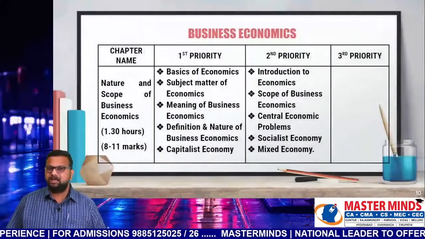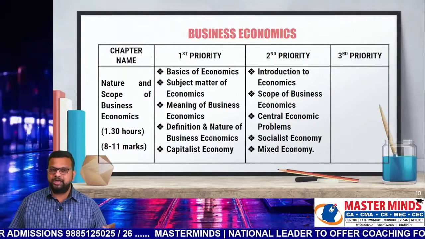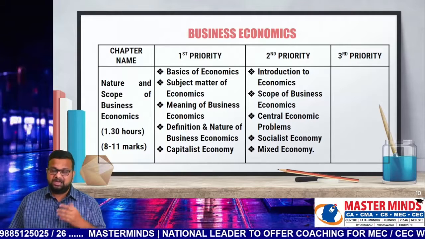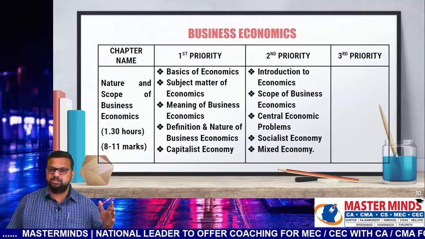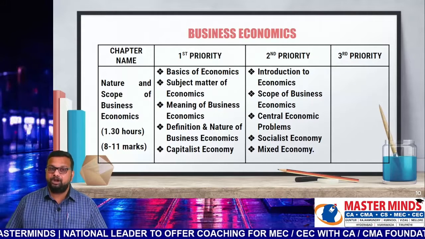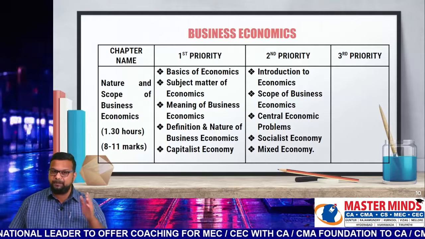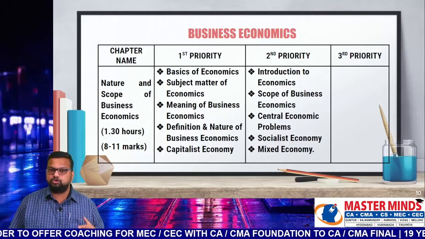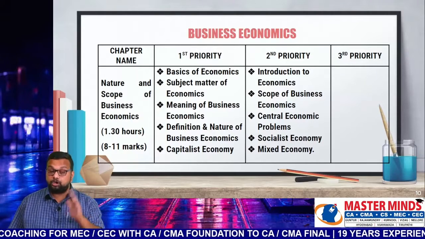Okay, right. Let us see the order, Nana. When it comes to business economics, the first chapter that we have to focus on is nature and scope of business economics. The time given for this one is 1.5 hours. This chapter carries around 8 to 11 marks. The first priority topics are clearly mentioned here: business, basis of economics, subject matter of economics, meaning of business economics, definition and nature of business economics, capitalist economy. Second priority topics are given here: introduction to economics, scope of business economics, central economic problems, socialist economy, mixed economy. There are no third priority topics from this chapter.